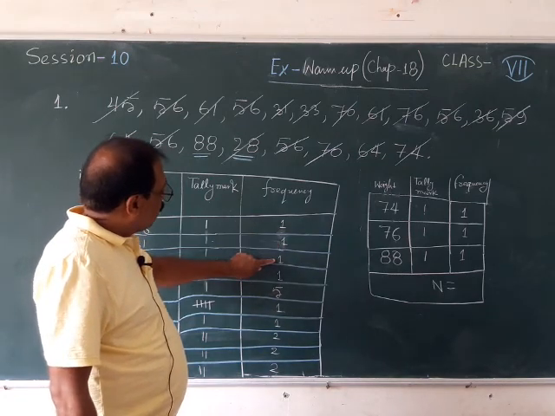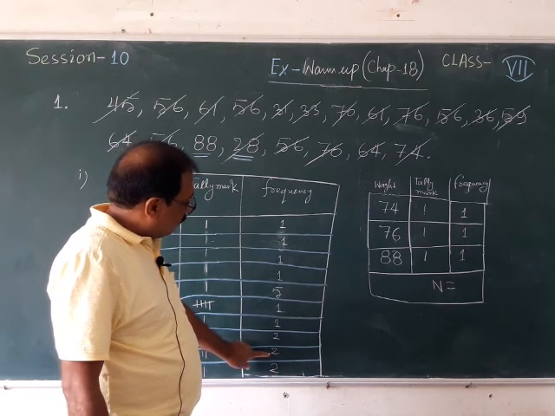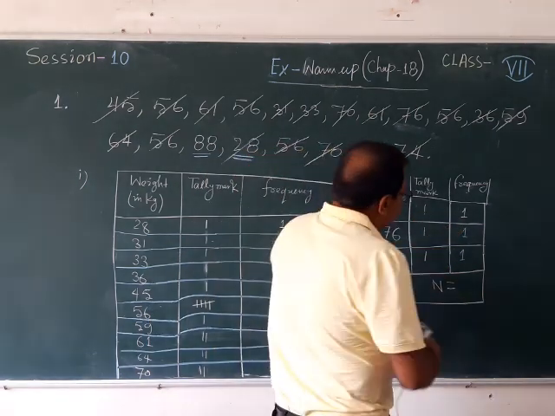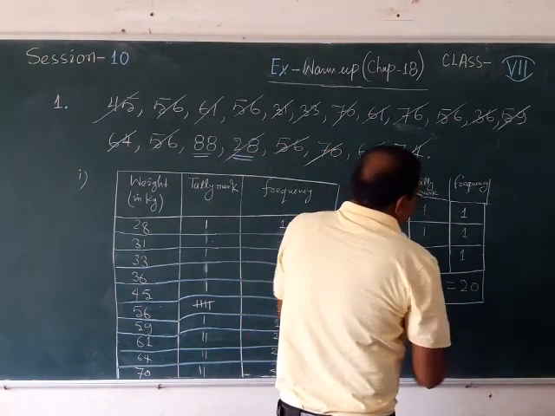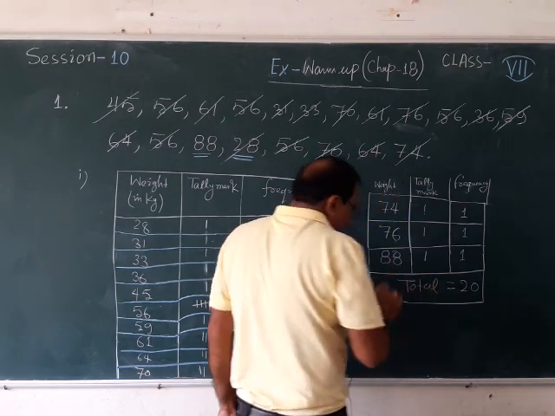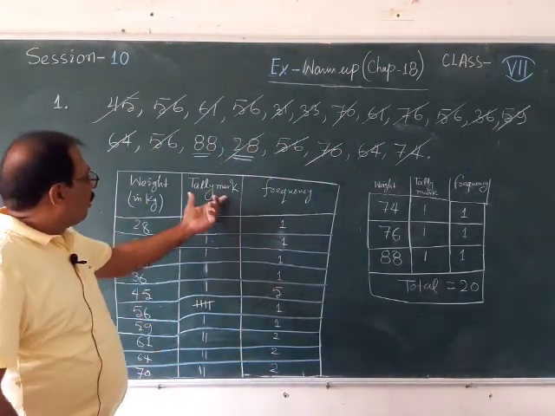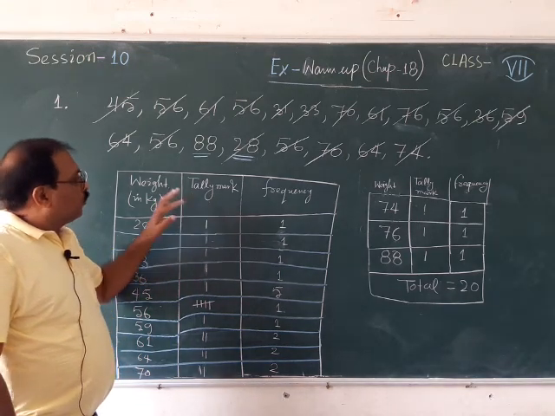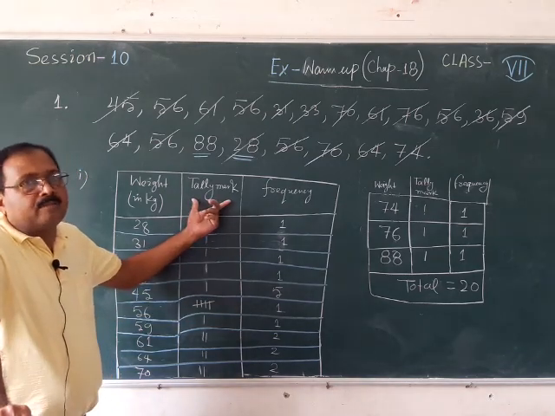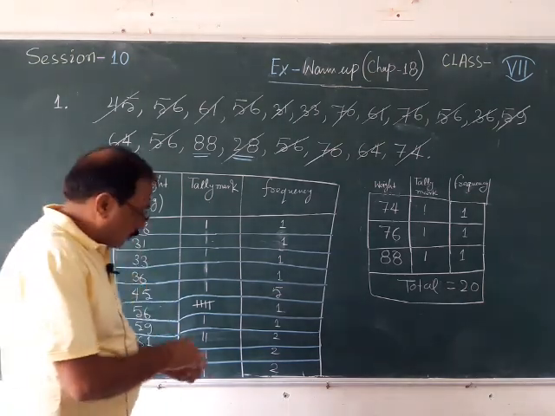1 plus 1, 2, 3, 4 and 5, 9, 1, 10, 11 and 2, 13 and 2, 15 and 2, 17, 18, 19 and 20. So the total here is 20, you can write n or you can write total here, your choice. But the most important thing is the tally mark. Tally mark is a very important thing here. When you are making a frequency table, at that time you need to write the tally marks.